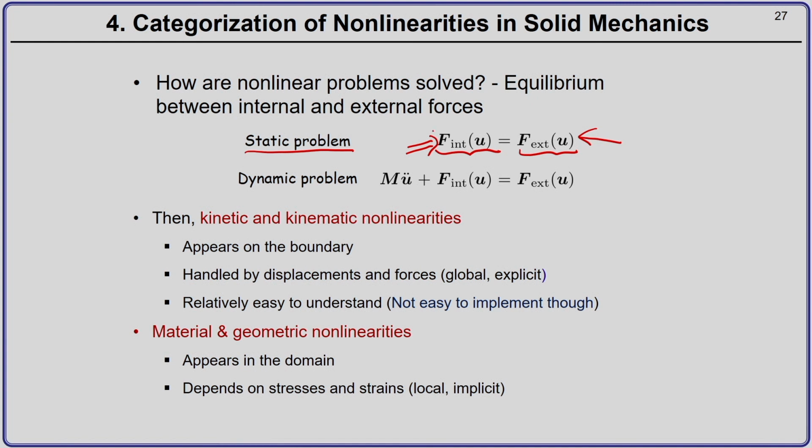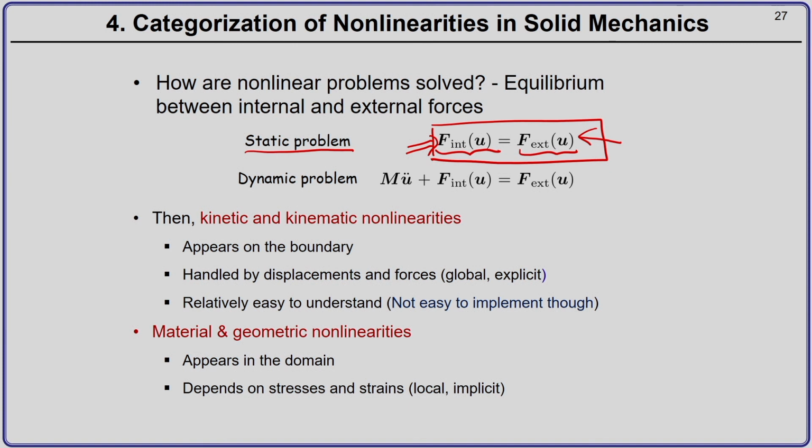So, in a static problem, what you do is you try to balance the internal and the external forces. You can connect this to your statics in your first year engineering mechanics. There also in statics, what you used to do was balance the internal and the external forces to get the reactions at, say, various joints.